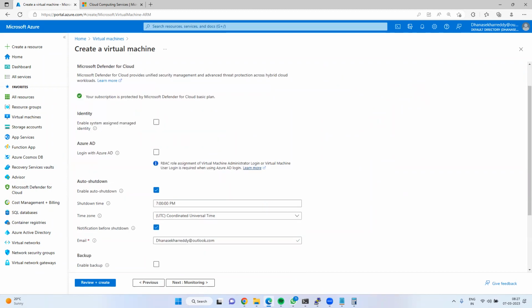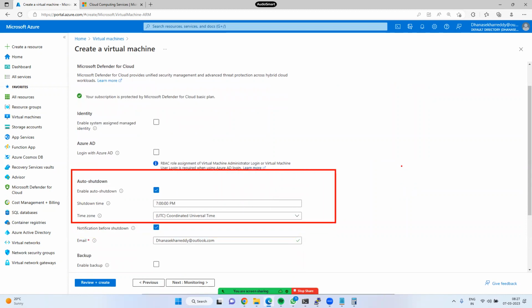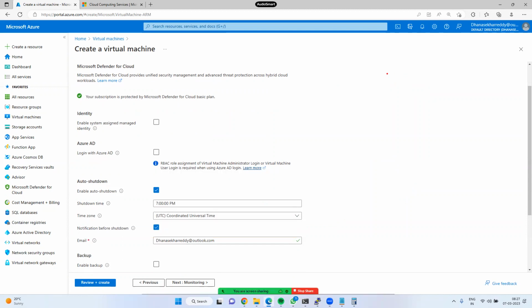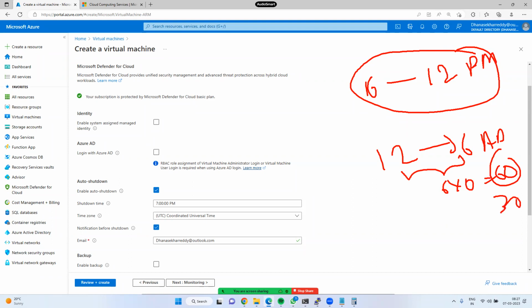Next, auto shutdown feature. This is very important. The use of the auto shutdown feature is, for example, mine is a small business. This server should run from morning 6 a.m. to midnight 12 o'clock. From midnight 12 o'clock to morning 6 a.m., the server should be in shutdown mode. So 6 hours in shutdown mode, 6 into 10 rupees, around 60 rupees per day we are saving. 60 into 30, around 2000 rupees I can save for my virtual machine.